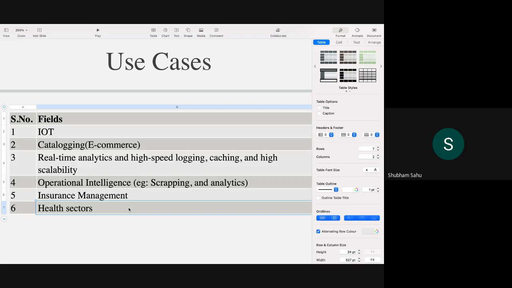Next is the health sector. In the health sector, a lot more machine learning and AI work is happening nowadays. For that they need to store a lot of data to perform analytics on top of it, correct?